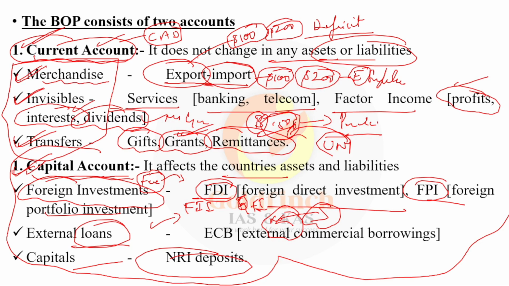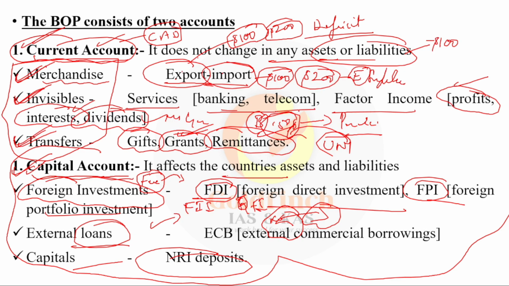If mercantile trade, invisibles, and transfers are all in surplus, then it is current account surplus. If all of them or a few of them are in deficit, it is current account deficit. Let us take an example here. Mercantile trade: export minus import, I have a shortage of $100, minus $100.